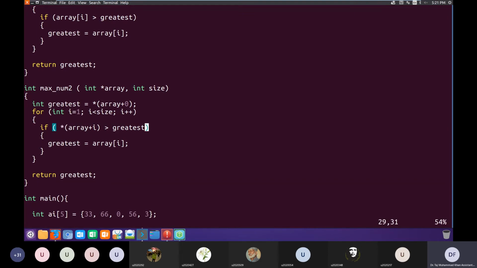So we are basically receiving this pointer and we are getting the value whose address is stored in that pointer by dereferencing that pointer and storing it in greatest, and then we will be incrementing or adding I to this pointer every iteration and dereference the resulting value. And the same goes here. And then we'll return greatest.